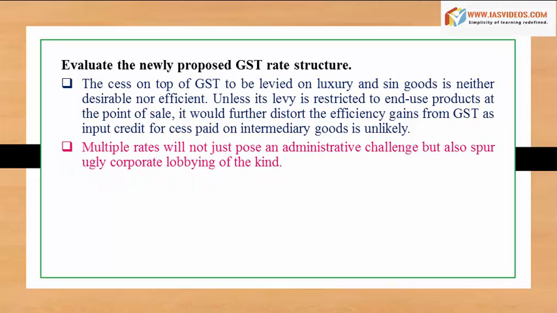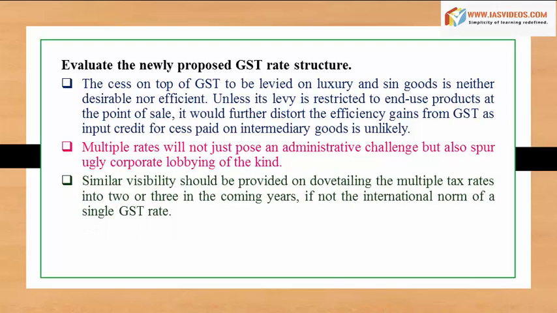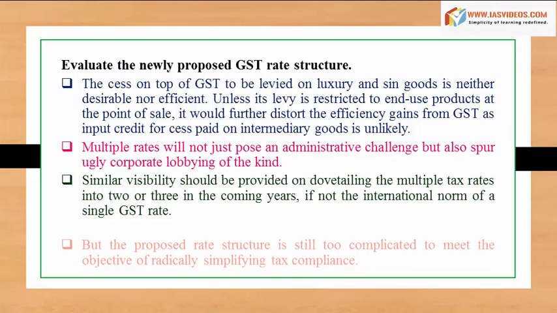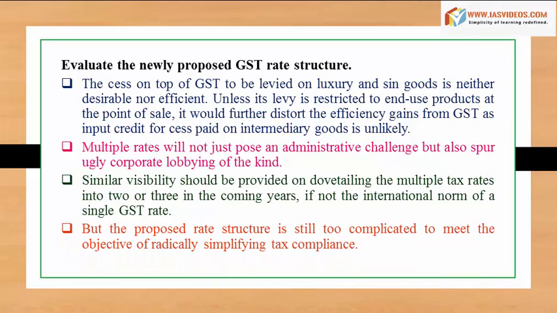Multiple rates will not just pose an administrative challenge but also spur ugly corporate lobbying of the kind. Similar visibility should be provided on dovetailing the multiple tax rates into 2 or 3 in the coming years, if not the international norm of a single GST rate. But the proposed rate structure is still too complicated to meet the objective of radically simplifying tax compliance.